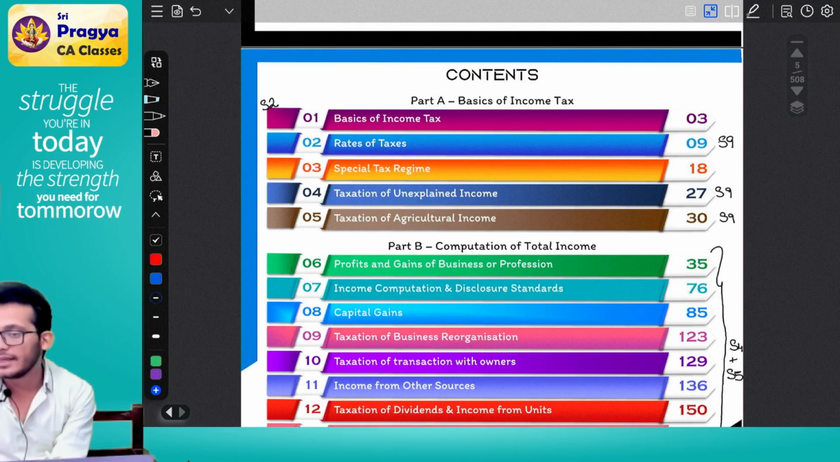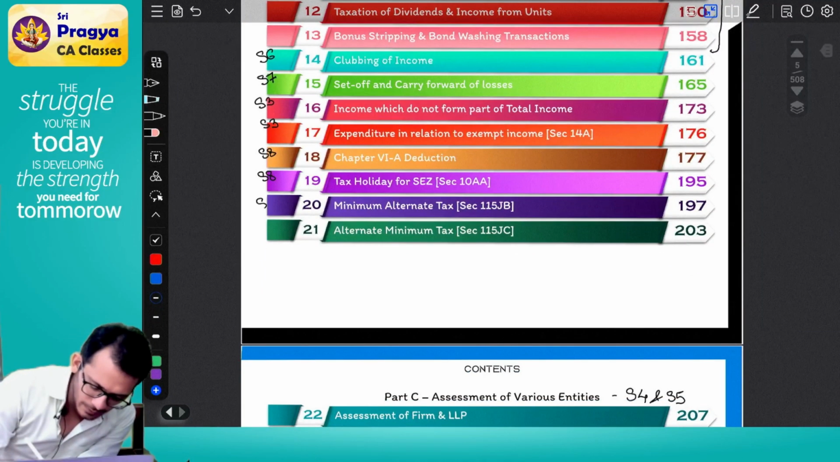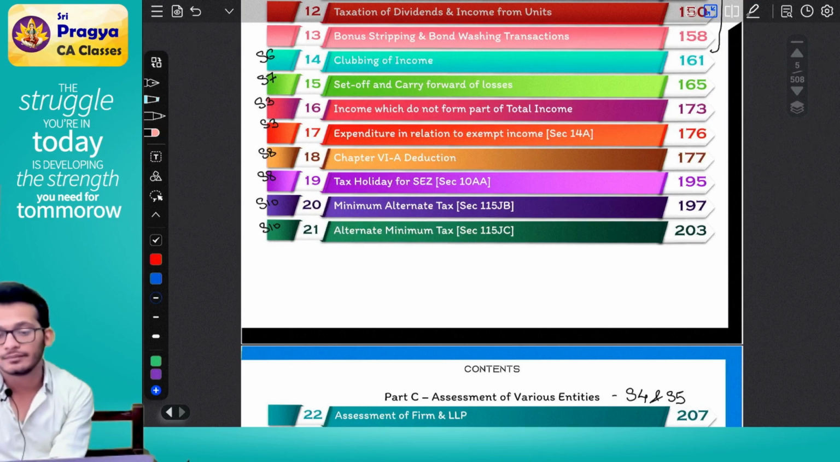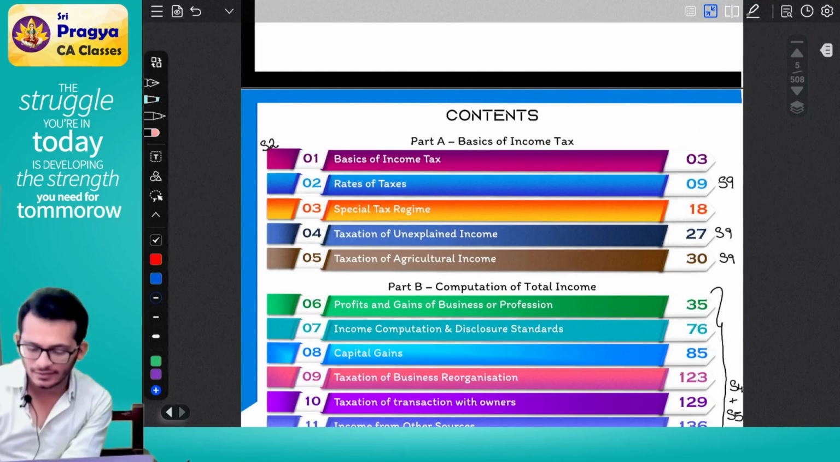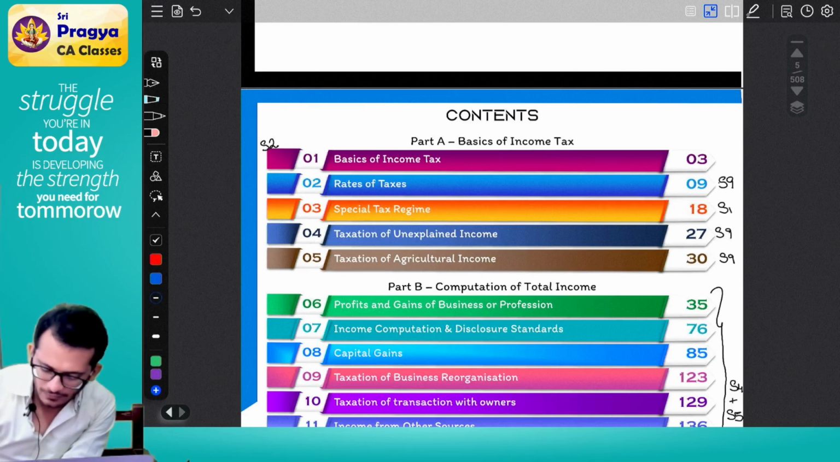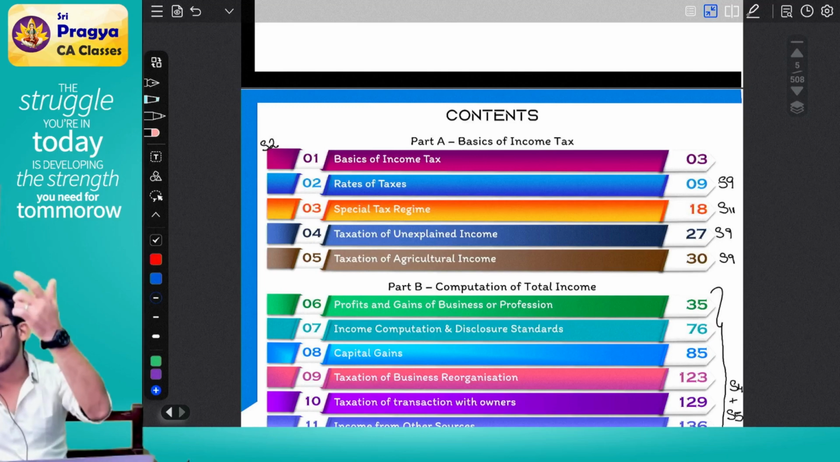Compute MAT and AMT. So 20 and 21. So step number 10. Done. Then you have compute tax as per special tax regime. So step number 11. Step number 12 is just 9 versus 10, whichever is higher, versus 11, whichever is lower.